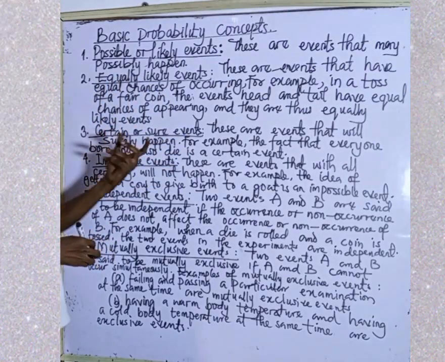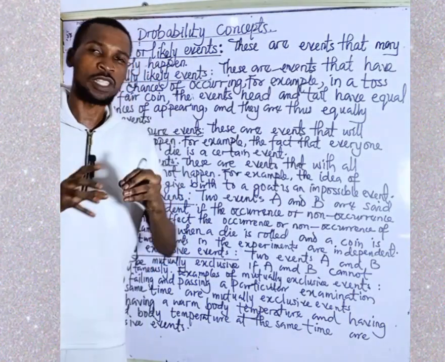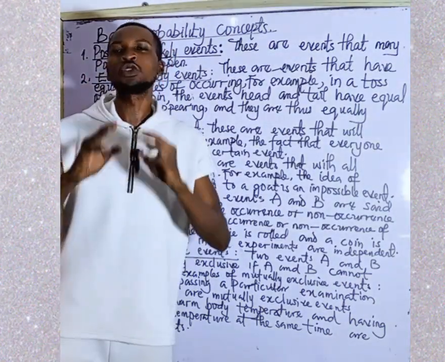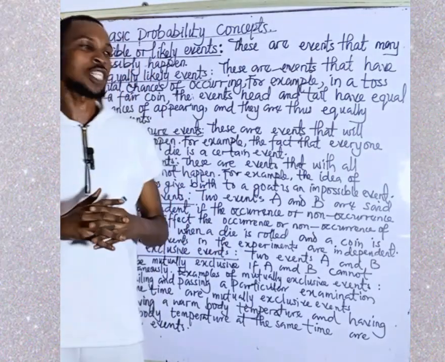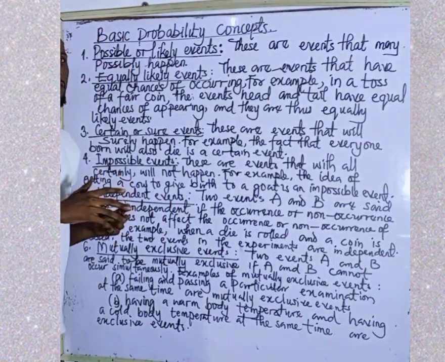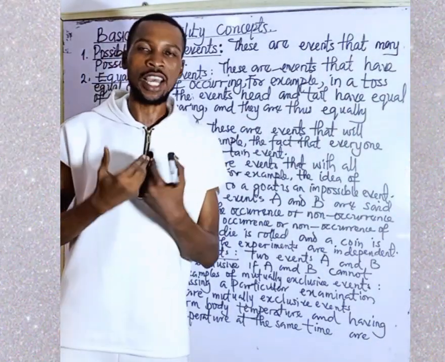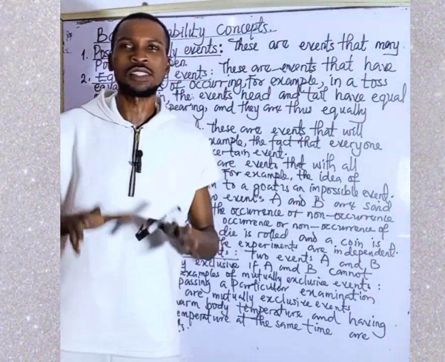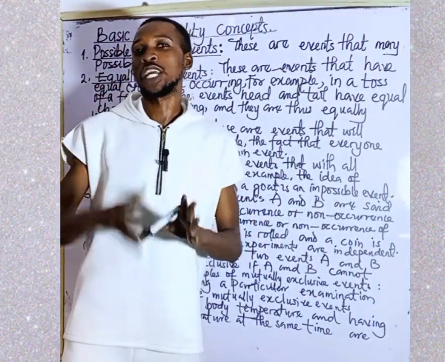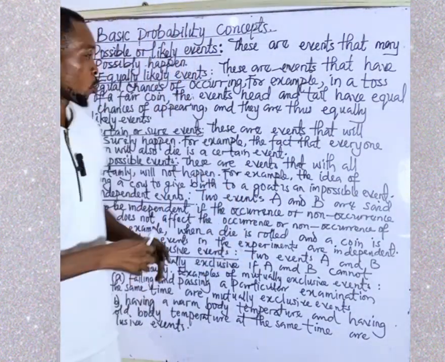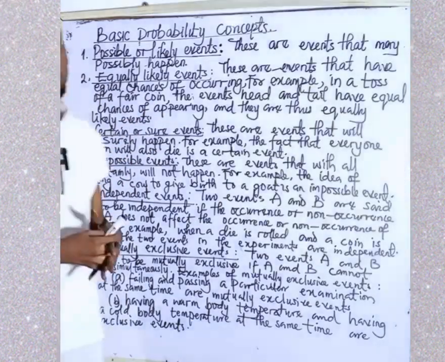Next one, we have certain or sure events. In life, there are some events that, irrespective of the circumstances around them, are surely going to come to pass. Those events are called sure events. For example, my parents gave birth to me. One day I am going to die. So the chance that I will die is very sure. And the chance that you too will die is very sure. So such events are known as sure events.